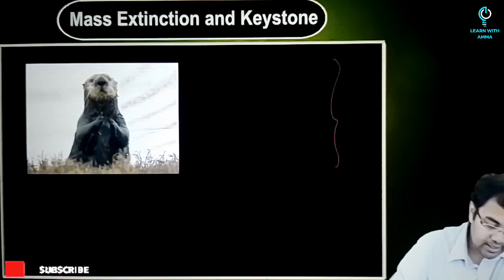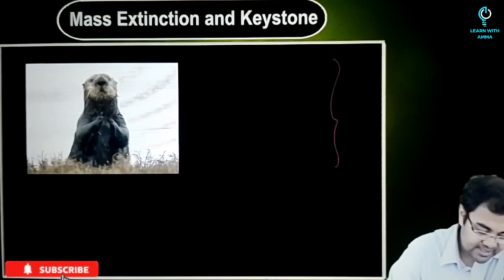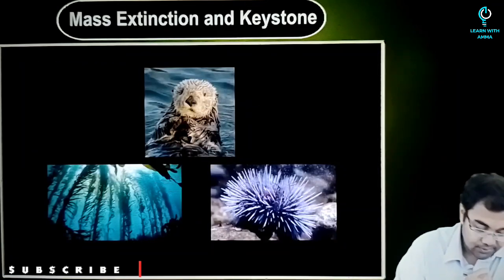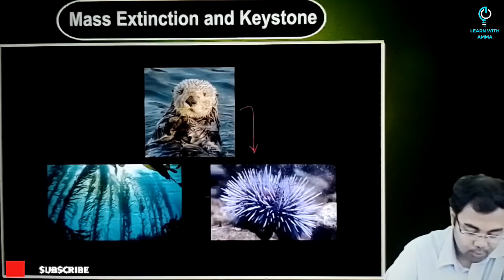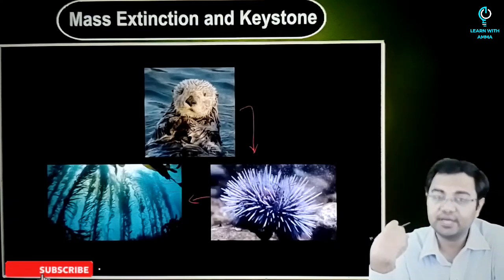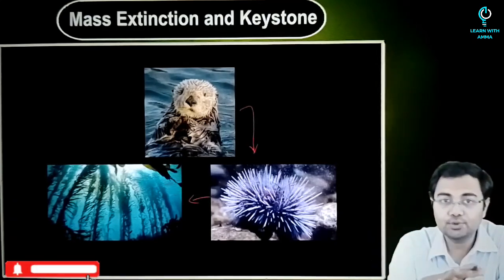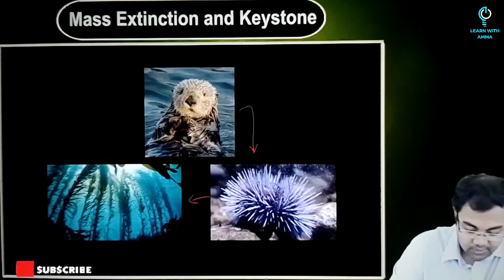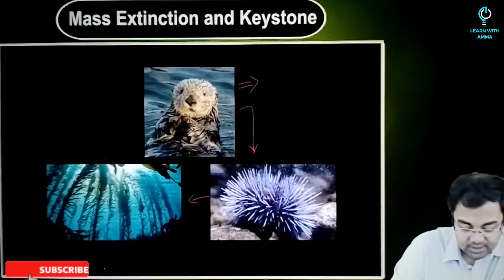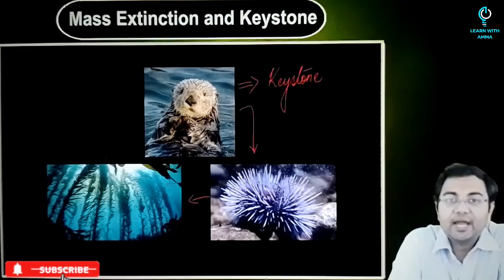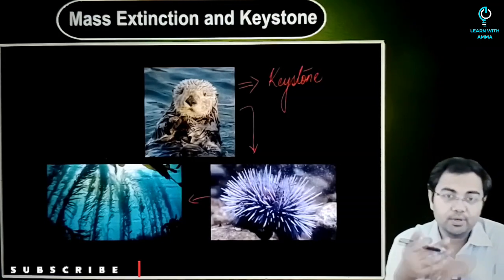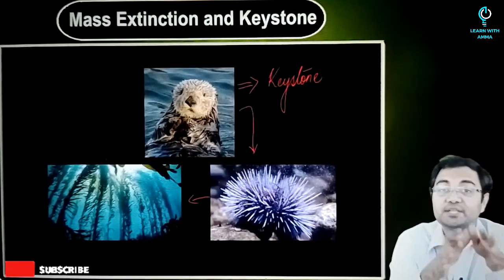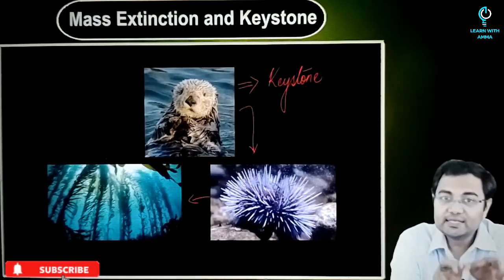If you look at another example, this is an example of a sea otter. And if you remember, this is an example that we have already taken. We discussed three organisms, and there were two more that we had discussed, showing how removing one organism from an ecosystem has a huge impact on a given ecosystem. So this is another ecosystem where the sea otter is a keystone species. And if you go by what Edward Wilson has to say about sea otters in his book, The Diversity of Life, he writes that sea otters perhaps are the most potent of all the keystone species.